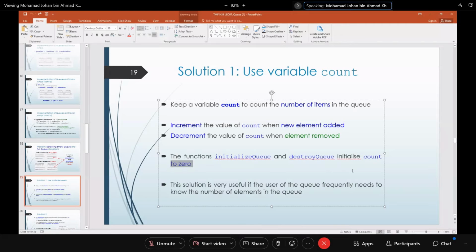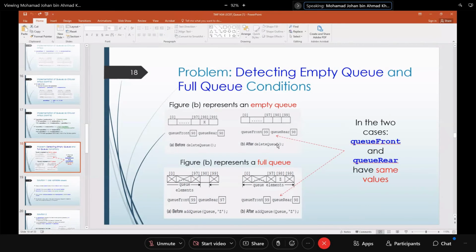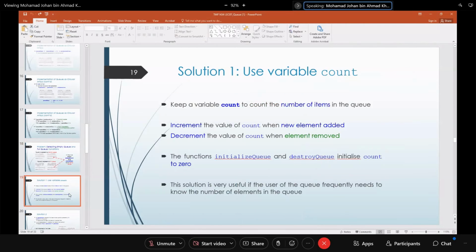This solution is very useful if you need to know the number of elements inside the queue, so you have to keep track of the number of elements inside the queue. So this is one way, so that you don't have this issue anymore. If you use a variable, then you know how many values are actually inside the array, whether it's 0 or 100. 100, why? Because the range starts from 0 to 99.